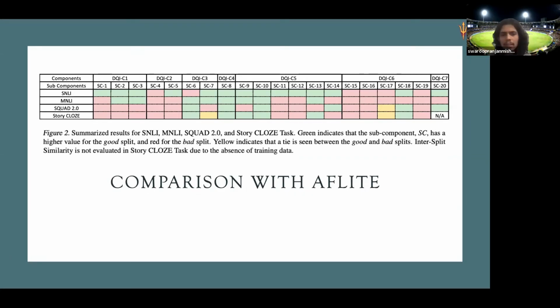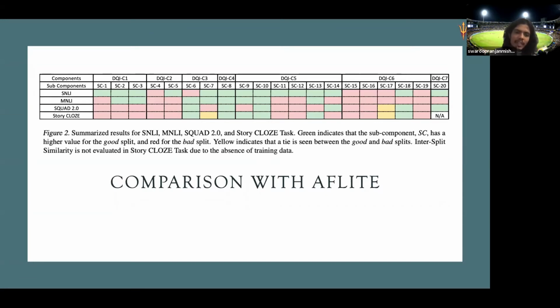What we see here is the green one is okay. DQI and AFLite are on the same page. If it says high quality, AFLite also says high quality. But if you see the red one, that means DQI says this type of bias should have been removed, but AFLite didn't remove it. So there is a conflict in the red spaces, and there is agreement in the green spaces. Later on, you analyze and find that several different kinds of biases we consider are ones that AFLite is not considering, and like that.